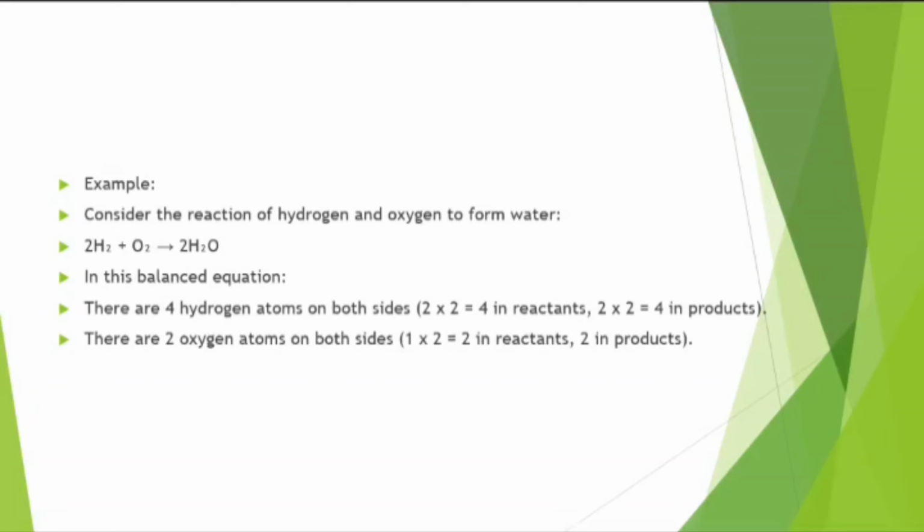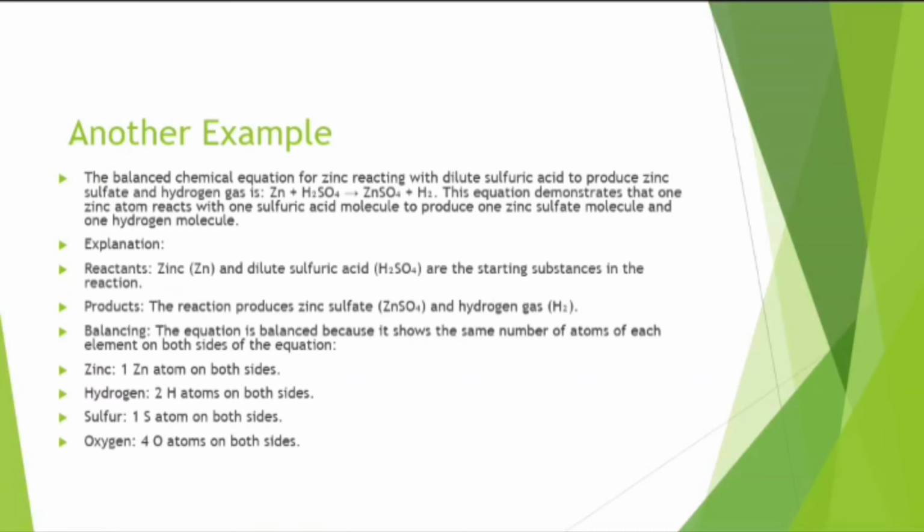There are 2 oxygen atoms on both sides, reactant side also 2 and product side also 2. This is an example of a balanced chemical equation.